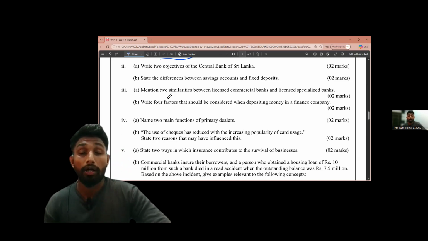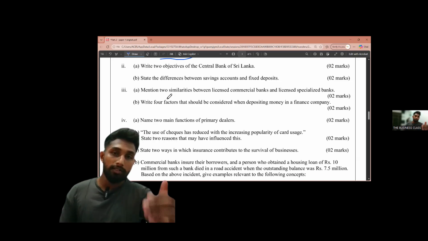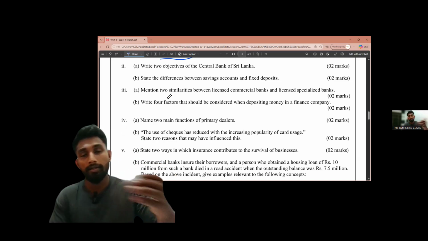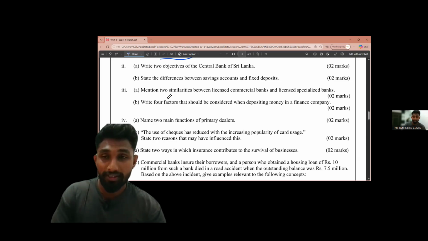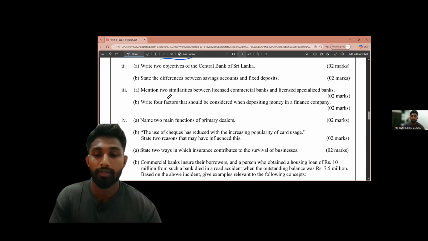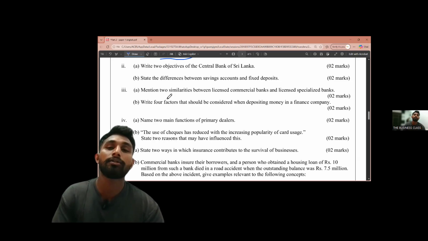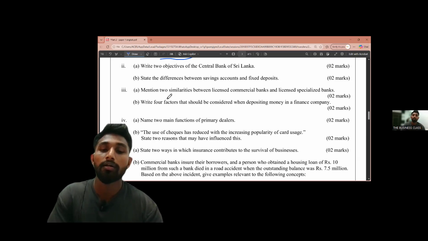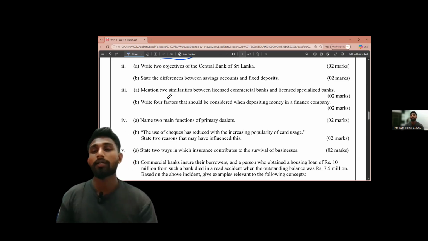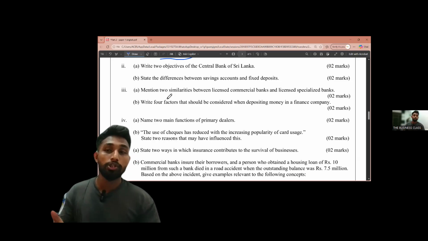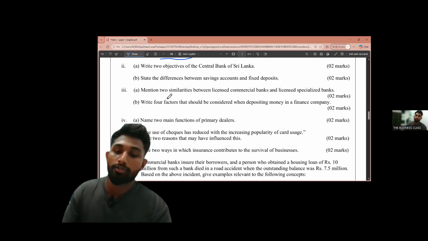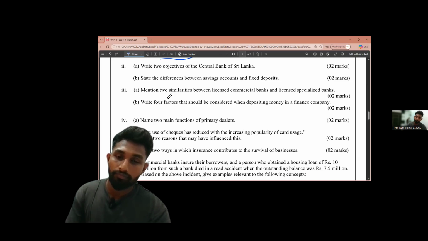Then we can write down that both licensed specialized banks and licensed commercial banks are overseen or controlled by the central bank. Not only the registration, not only the starting, but also the controlling is done by the central bank.